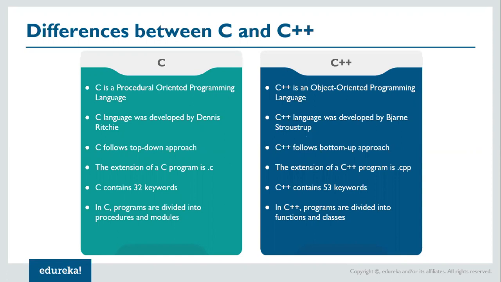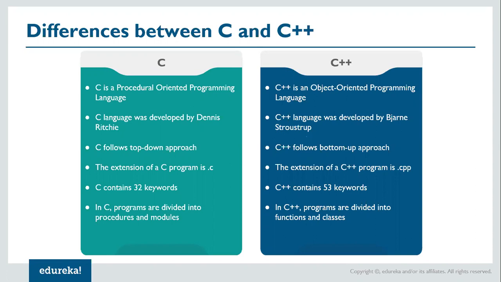So C is a procedural oriented programming language, whereas C++ is an object oriented programming language. Now what is procedural programming? Basically it's a programming which involves the concept of call to procedures. Procedures are also known as functions or routines or subroutines.